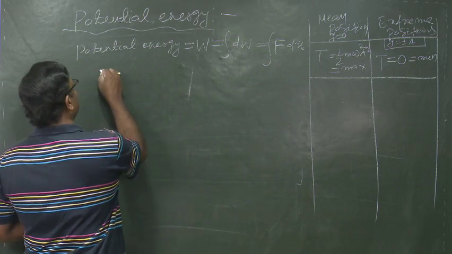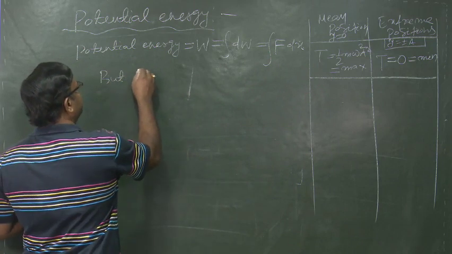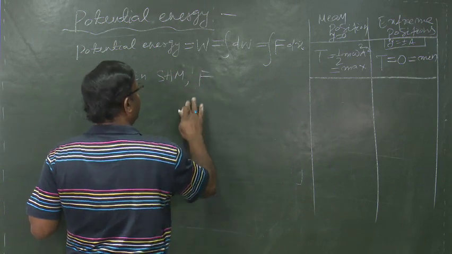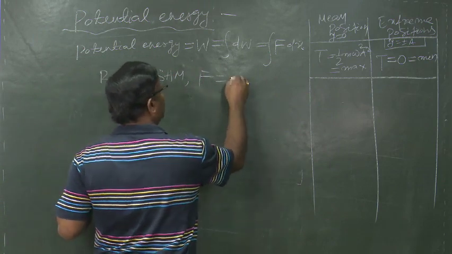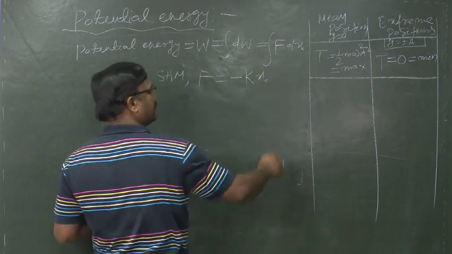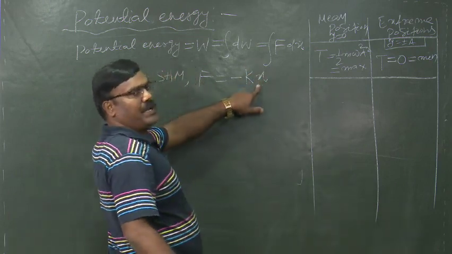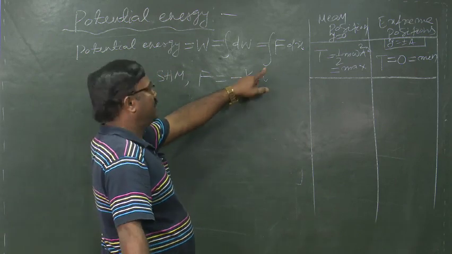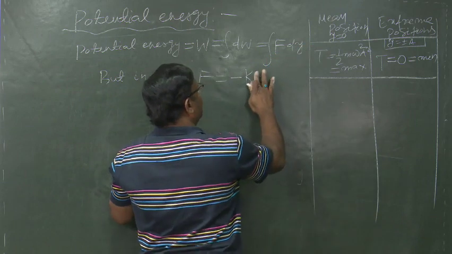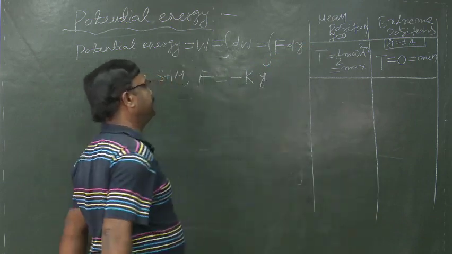But in SHM, F is equal to minus Kx, or if we place y here, then we have to write dy, it will be y.